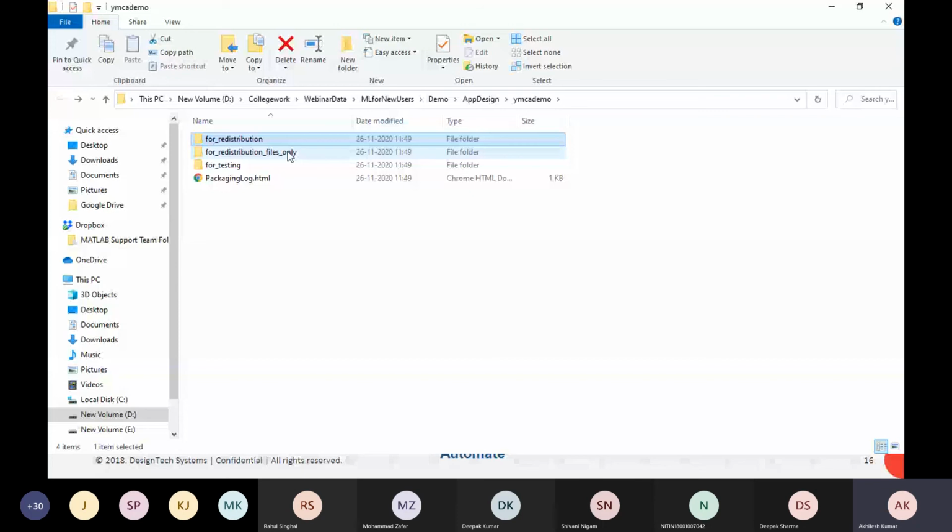So it doesn't require MATLAB for that. Okay, so I just click. It will take a little time the first time. Fine. So we saw how to create an app.